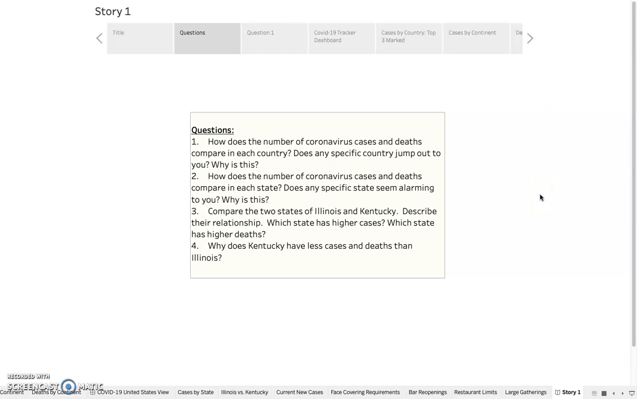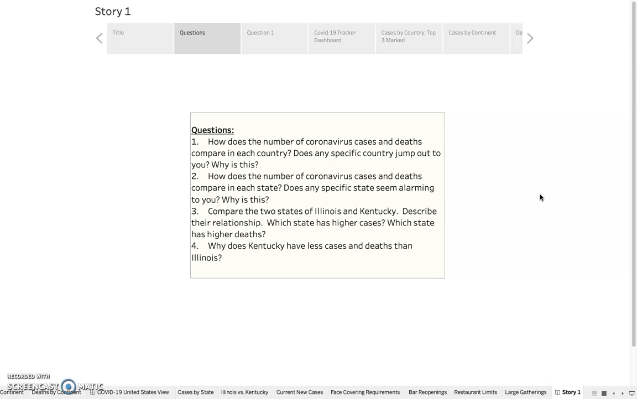So I decided to go over four question groups. The first question was, how does the number of coronavirus cases and deaths compare in each country? Does any specific country jump out to you? Why is this? The second, how does the number of coronavirus cases and deaths compare in each state? Does any specific state seem alarming to you? Why is this? Compare two states, Illinois and Kentucky. Describe the relationship. Which state has higher cases? Which state has higher deaths? Why does Kentucky have fewer cases and deaths than Illinois?